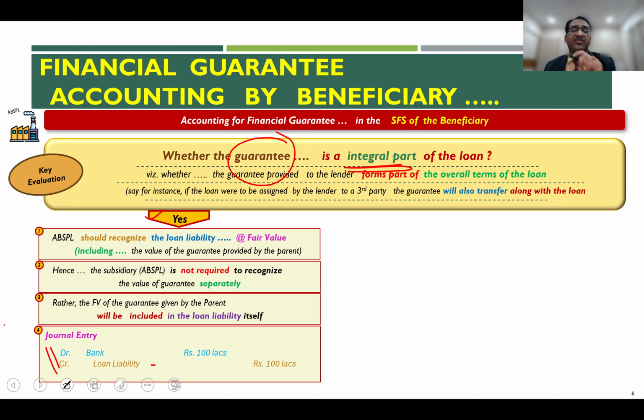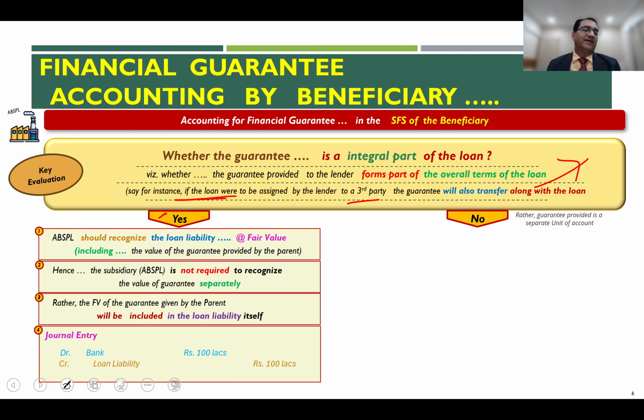Now the answer in the accounting and the journal entry will change if the answer to this question is no. Let us see on the right hand side. So if the guarantee is not an integral part of the loan, thereby meaning that if tomorrow the loan were to be assigned by the lender to a third party, the guarantee will not automatically go to the third party. So if the answer to that question is no, then the loan and the guarantee are two separate units of account. And therefore, the financial guarantee provided by the parent is considered as a separate unit of account.